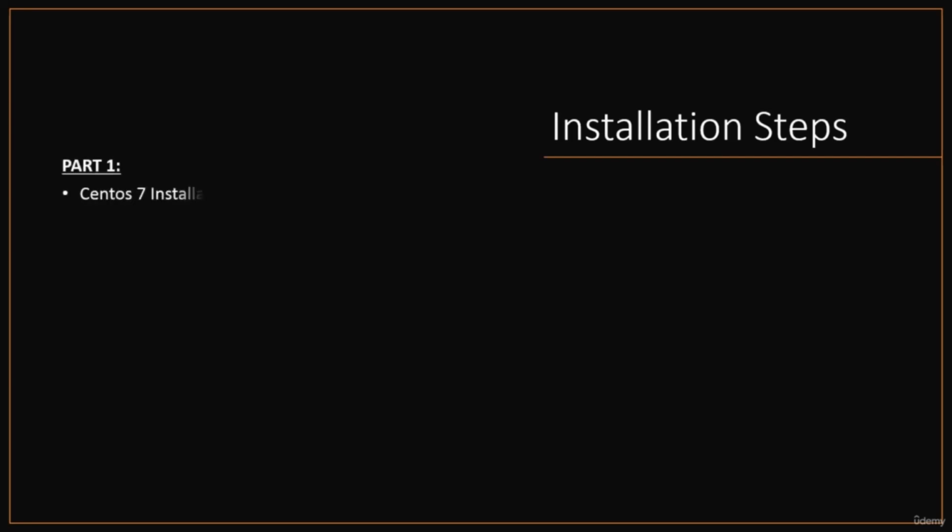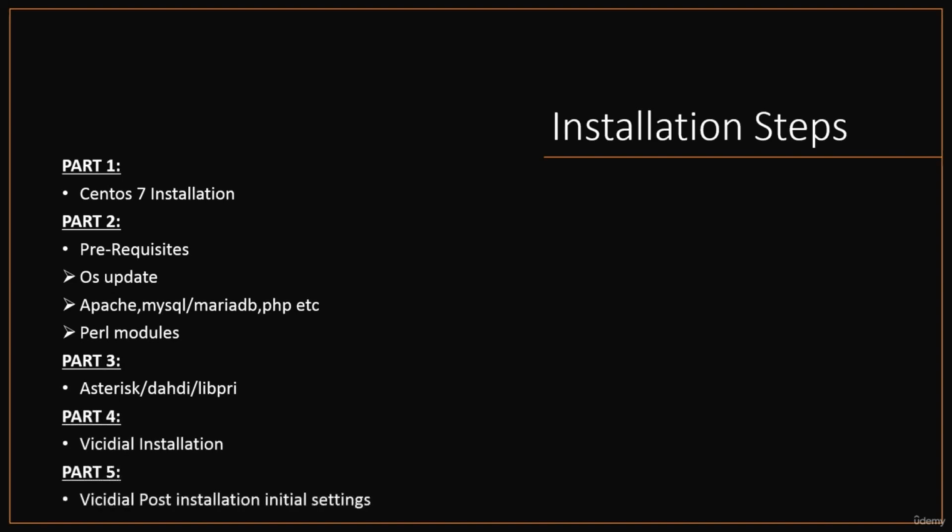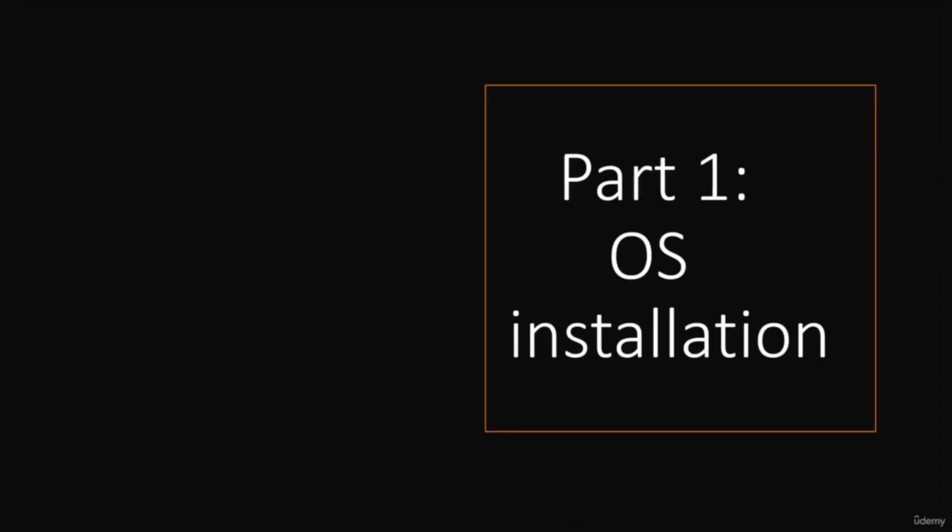Okay, so hi, we will start the ViciDial scratch installation on CentOS 7. We are using Asterisk 13, and below are the Asterisk steps for installation. In part 1 we will install CentOS 7, and in part 2 we will install the prerequisites: OS update, Apache, MySQL, MariaDB, PHP, extras, and Perl modules. In part 3, Asterisk, DAHDI and LibPRI, part 4 the ViciDial installation, and part 5 the ViciDial post-installation initial settings.